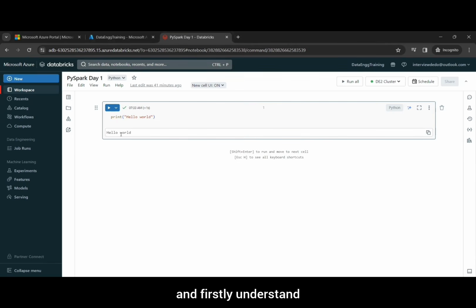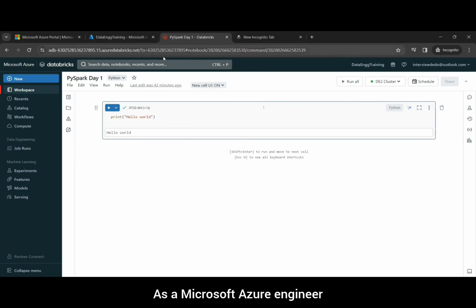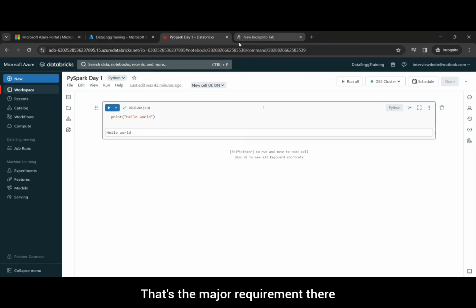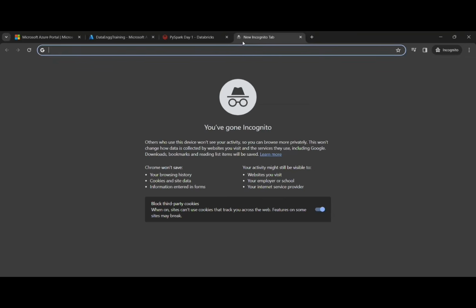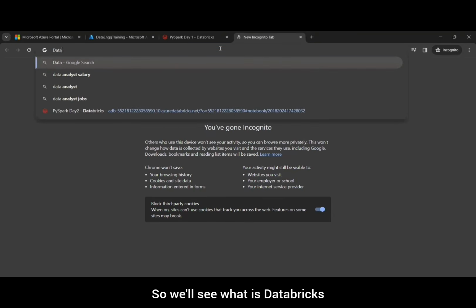Firstly, understand what is Databricks, because if we are dealing with any data engineering platform or any data analytics platform, then you should be aware of what is exactly the role of Databricks in data engineering and why it's getting so popular nowadays. Databricks is also available on Microsoft Azure. As a Microsoft Azure engineer or Azure data engineer, you need to be aware of Databricks. That's the major requirement there, along with Azure Data Factory. So we'll see what is Databricks.